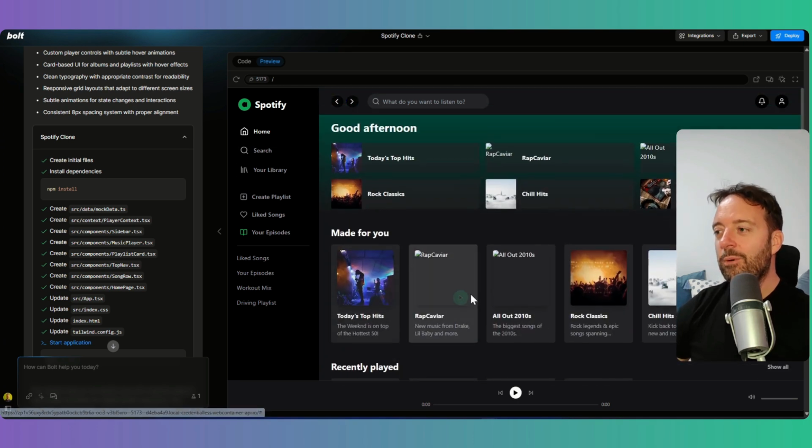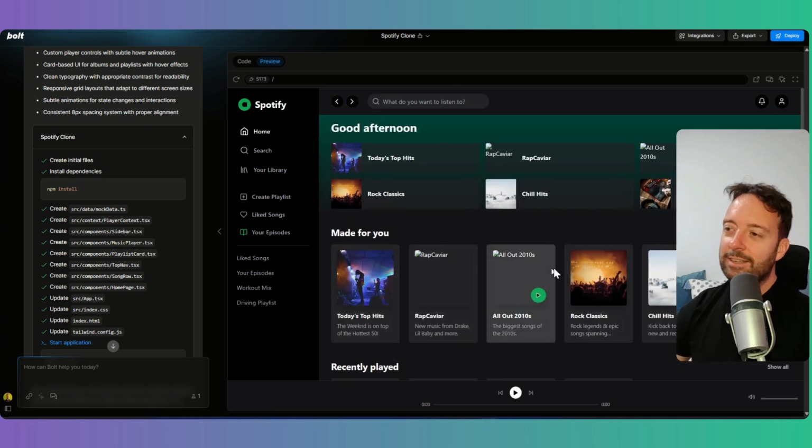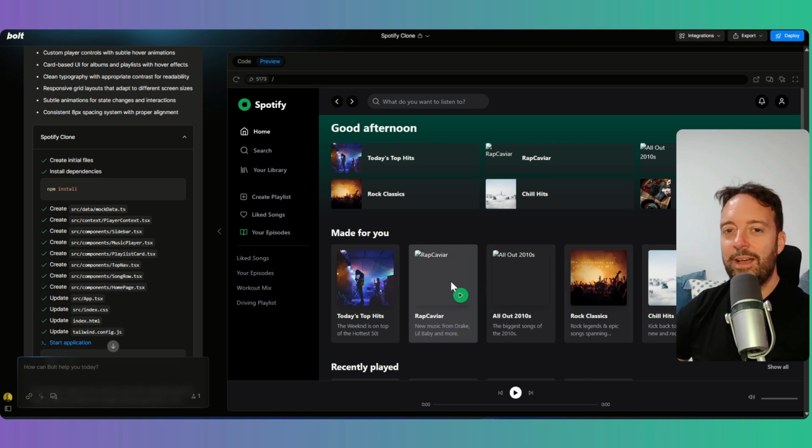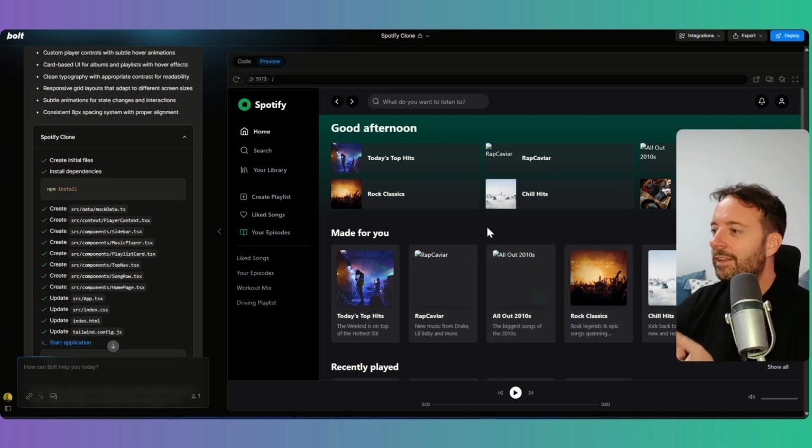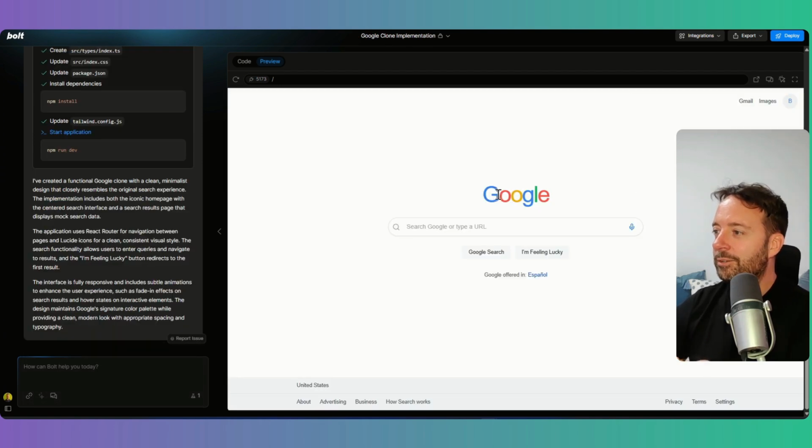That's pretty cool. What I would be thinking about with this is, obviously you're not going to compete with Spotify. So what use is this? Well, for me, it's how can you personalize it, right? So if you're a musician, then make a Spotify site. But next up we have Google, right? That took about 5 seconds because it's a super easy design for it to do. That's a pretty nice little website that looks like Google, obviously.